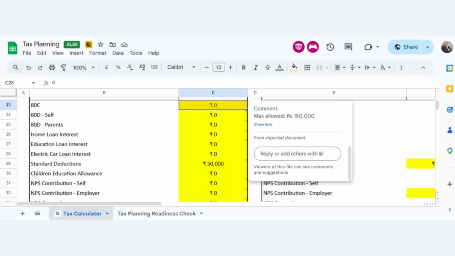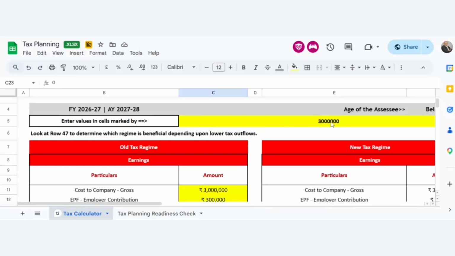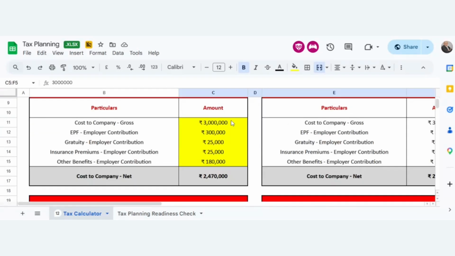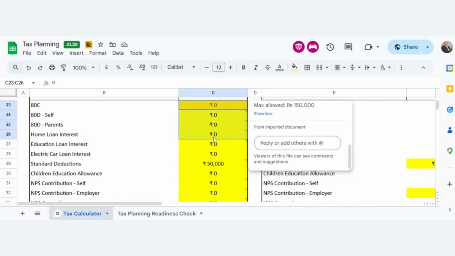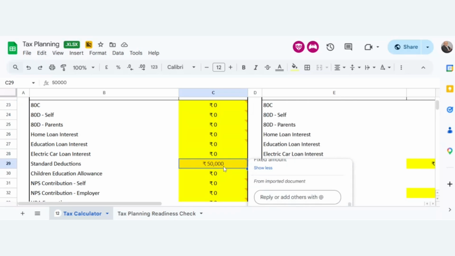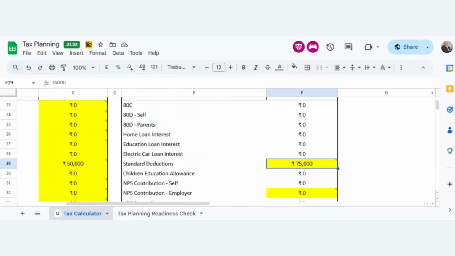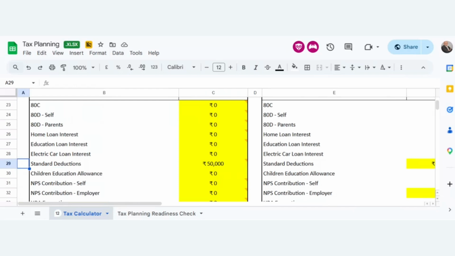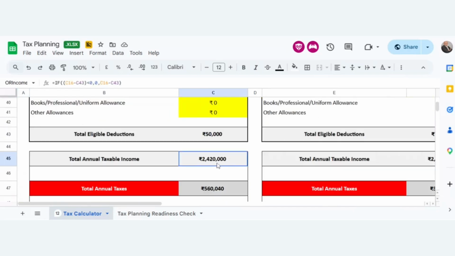But for the understanding, I have put in some amount as a CTC here, and then I segregated the breakup of the salary, and I have not yet filled in any of the 80C items out here. But if you have, you can fill them in here, and by default you will get a 50,000 standard deduction if you are going for the old tax regime. Similarly, there is a standard deduction of 75,000 rupees for the new tax regime. You need not fill it in. This sheet already has these standard deductions,